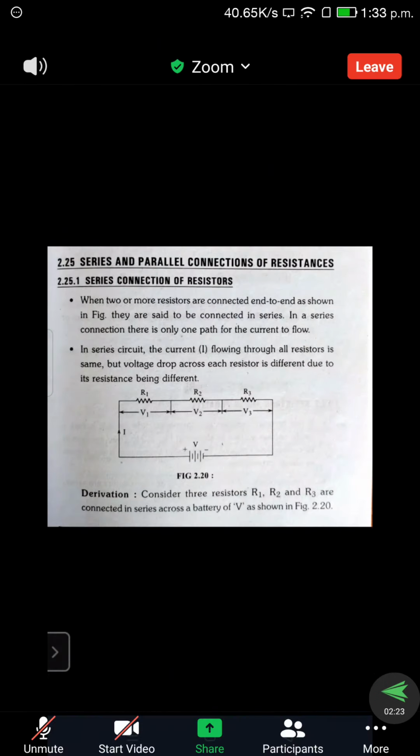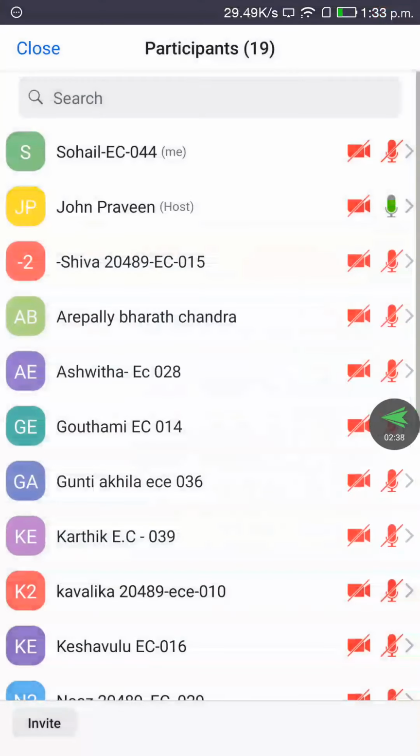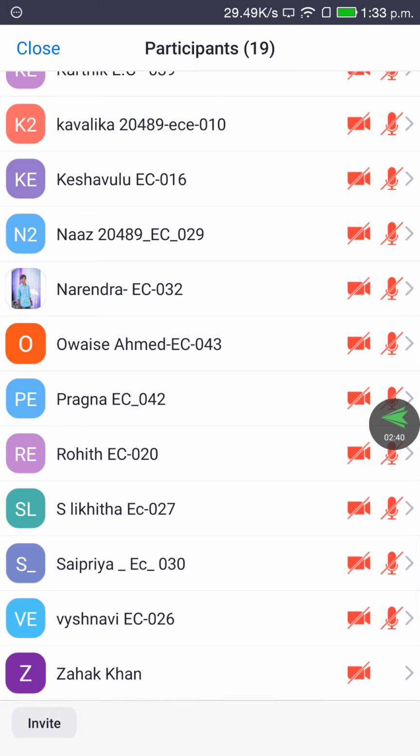So sometimes in a circuit there is a combination of resistors, capacitors, inductors connected according to the requirement, maybe to increase the voltages and currents or maybe to reduce the voltage and currents. So for these two functions we are using the resistors. That is a major concept. Capacitors and inductors we also use according to the requirement. But majorly the resistor circuit plays an important role in designing a circuit.